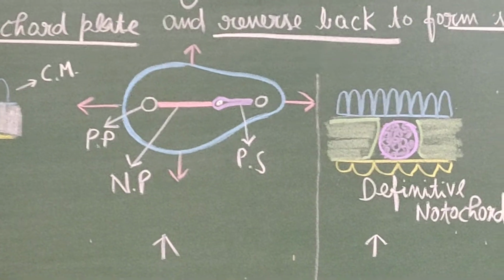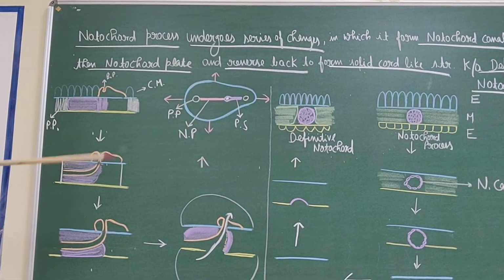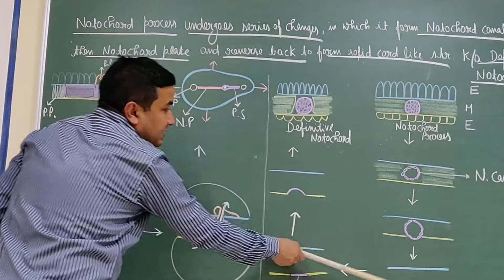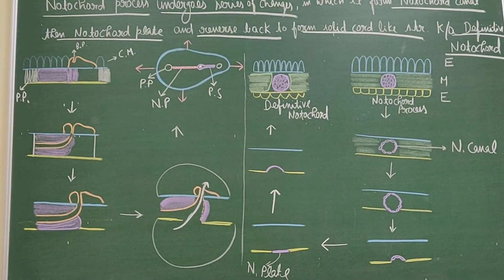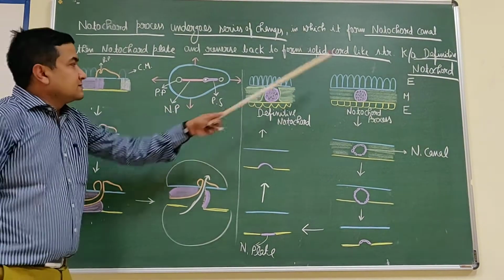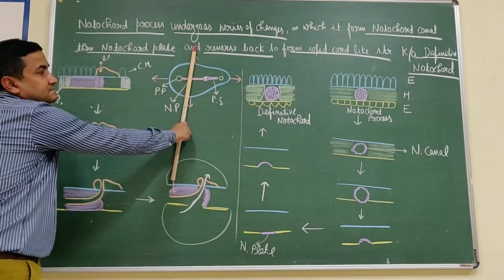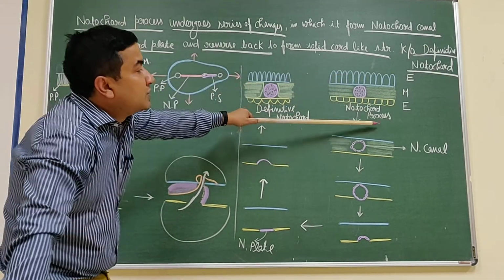Now in this diagram, it is the longitudinal axis, and this diagram represents a transverse axis. First, at this axis, the upper layer is the embryonic disc.